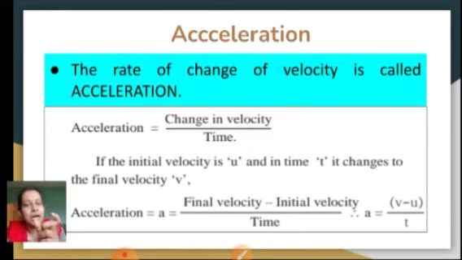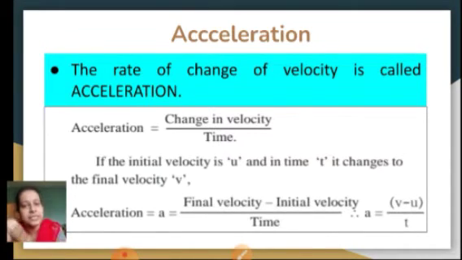From A to B, suppose after 5 seconds the object has come to a velocity of 10 meters per second.